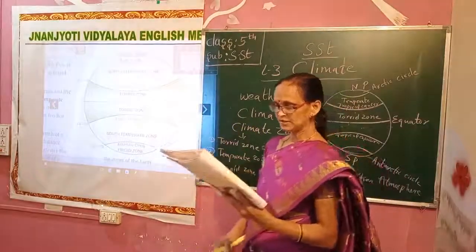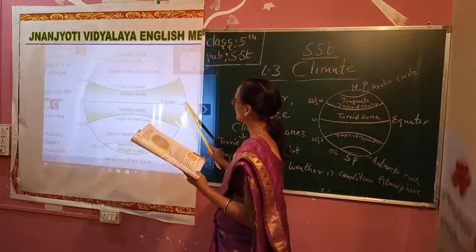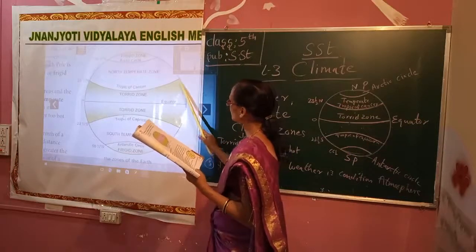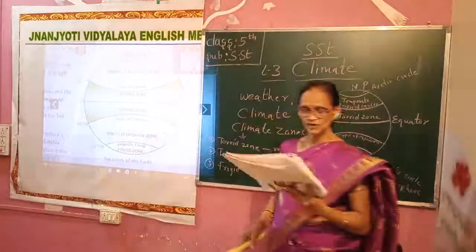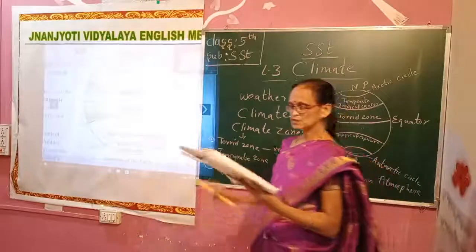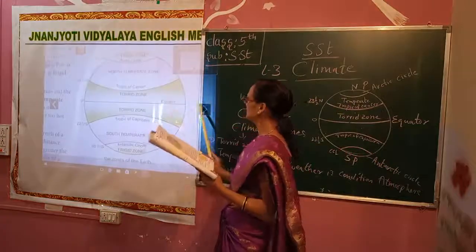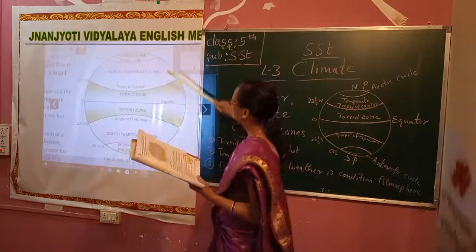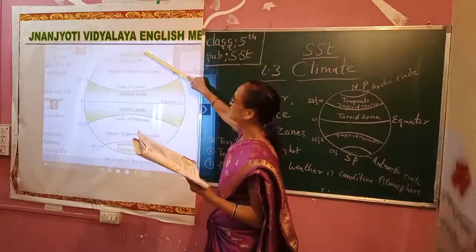As we move away from the equator, the sun rays get diffused. As you go from the equator, the sun rays fall slantingly, and slowly it becomes colder near the poles. Here you receive direct sunlight, here slanting sunlight, and here no sunlight.